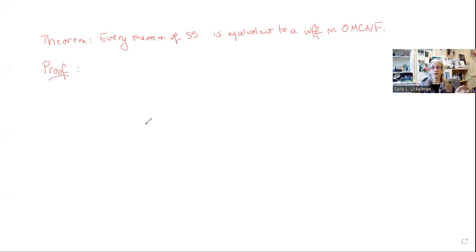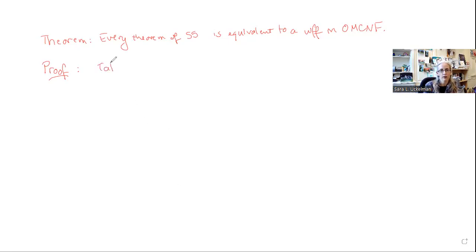Given what we have just shown, in not the previous video but the one before, every well-formed formula in S5 is equivalent to something that is either modal degree 0 or modal degree 1. The only thing we need to do is show that anything in modal degree 1 or 0 can be converted into ordered modal conjunctive normal form. So the first thing we do is take the result that we've already shown, reduce everything to at most modal degree 1.